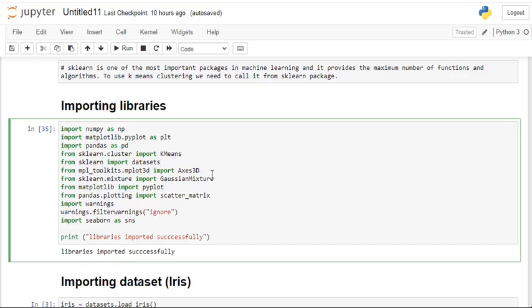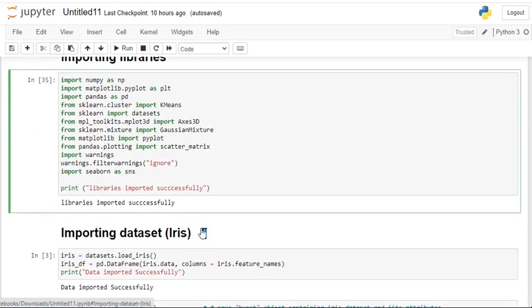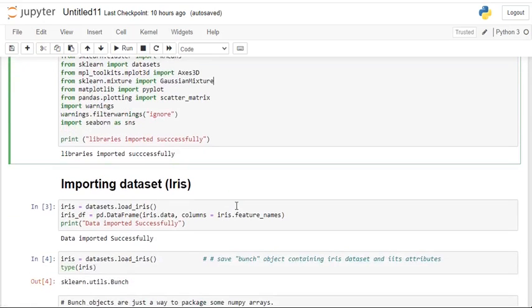Mplot3D, Axes3D, you need to visualize the data in 3D. So this library is very important to import, and we need to see the relationship between the data points, whether it is following the normal distribution or which kind of distribution. That will be evaluated by importing sklearn.mixture, import GaussianMixture, Matplotlib and pandas, and to avoid any warnings, import warnings, and seaborn as sns. All these libraries are imported.